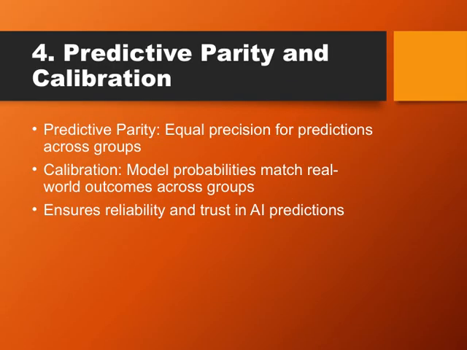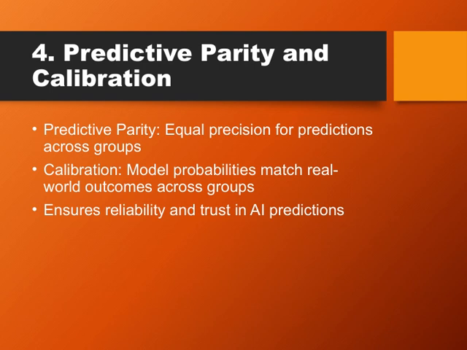All right, let's dive into the concepts of predictive parity and calibration, which are crucial for building trustworthy AI systems. Predictive parity is all about ensuring that the accuracy of predictions is consistent across different groups. In other words, we want the same level of precision regardless of the group we're looking at. This helps prevent bias where one group might be unfairly treated or misrepresented.